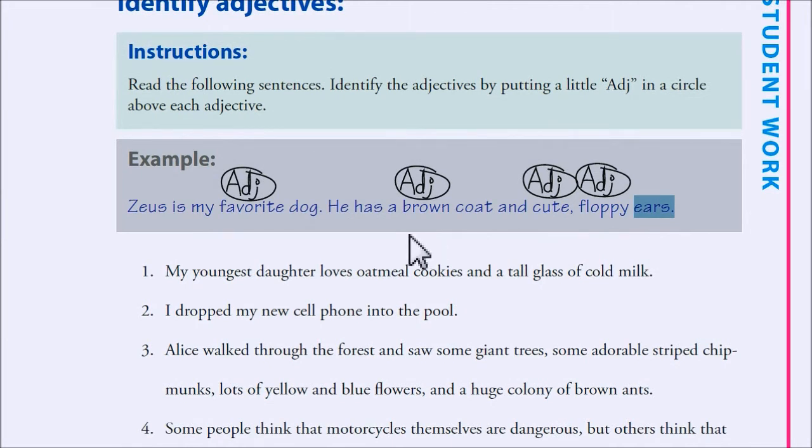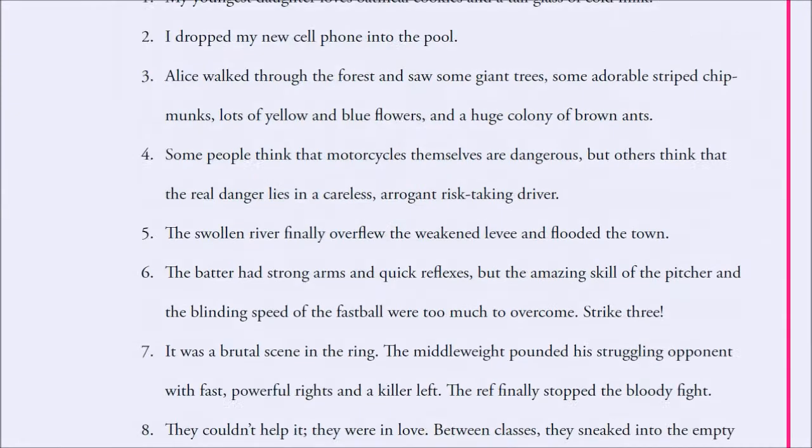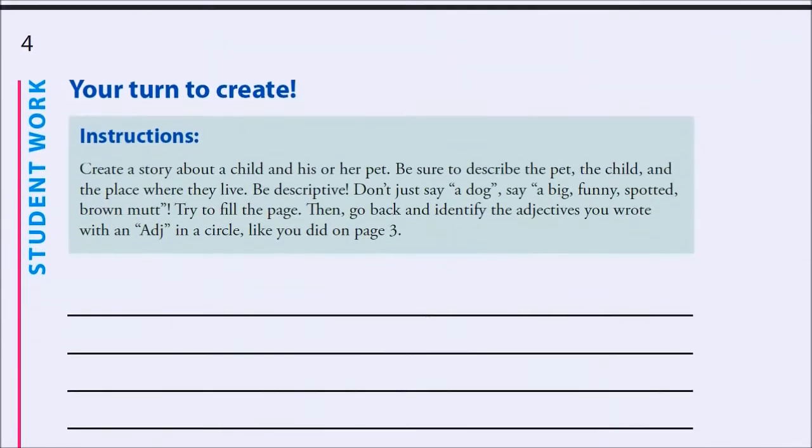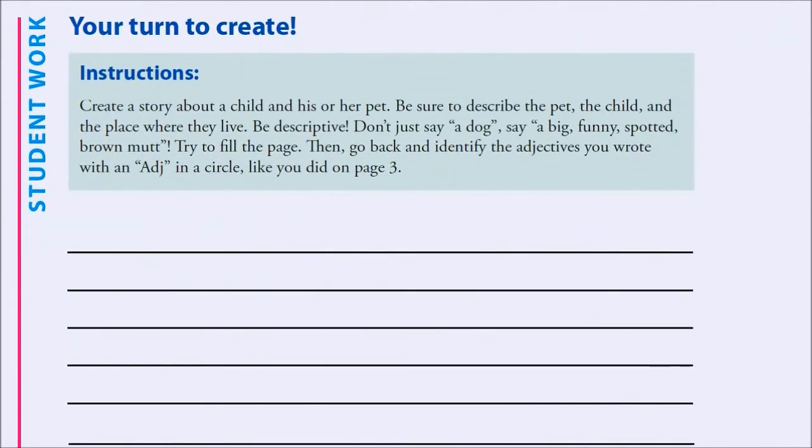And so here are some sentences. Just identify the adjectives by writing ADJ over the adjective and circling it. Just do all those 8. And then again, you're going to create a story about a child and his or her pet.